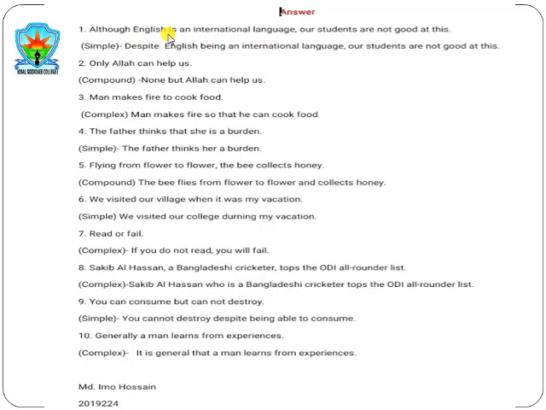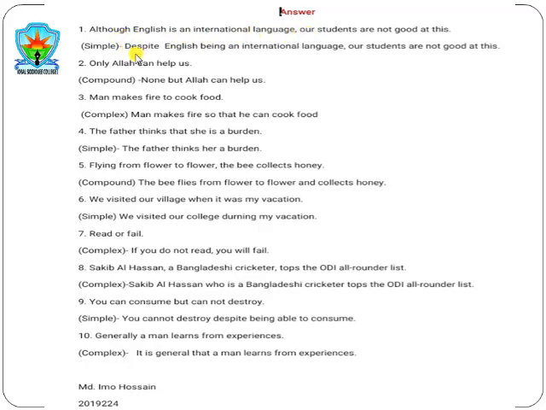Students, try to write the principal clause first, though for the convenience of my writing I wrote the subordinate clause first, to show you that whether you write the subordinate clause first or the principal clause first, both answers are right. But not like me, you should always try to write the principal clause first. The sentence is: although English is an international language.